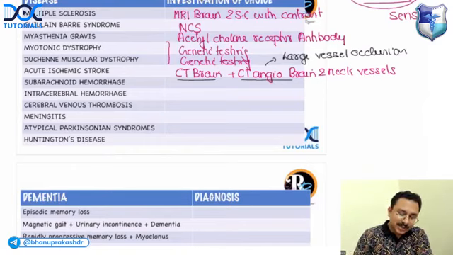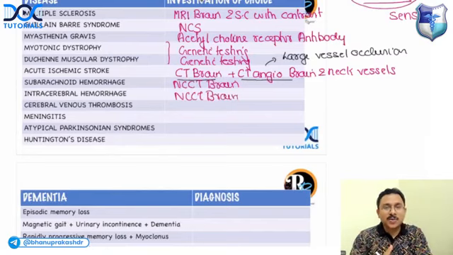Subarachnoid hemorrhage, the investigation of choice is non-contrast CT brain. Intracerebral hemorrhage, non-contrast CT brain. But remember, if they give you a clinical scenario of a patient with suspected SAH, and the CT scan shows a bleed in the subarachnoid space, and they ask you the next test, so if you have confirmed SAH by CT scan, what is the next step? You have to go for CT angio or MR angio or DSA, digital subtraction angiography.